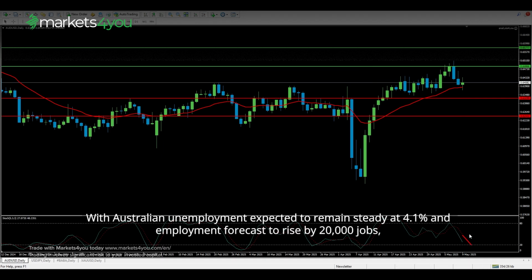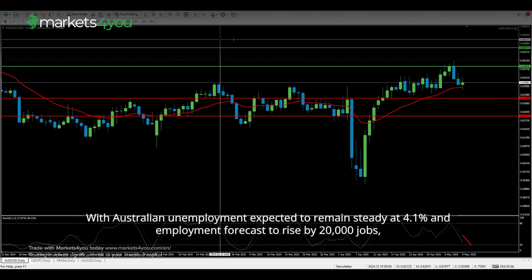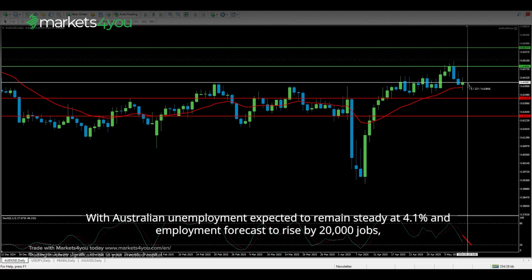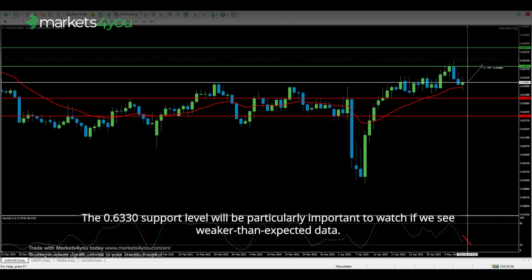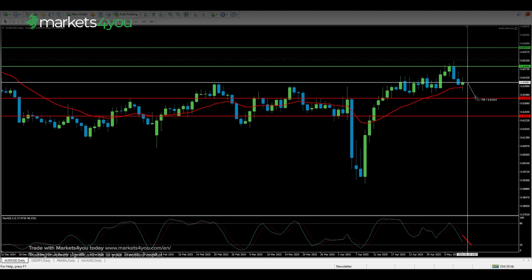With Australian unemployment expected to remain steady at 4.1% and employment forecast to rise by 20,000 jobs, any surprise in these figures could drive significant movement in the Aussie dollar. The 0.6330 support level will be particularly important to watch if we see weaker than expected data.